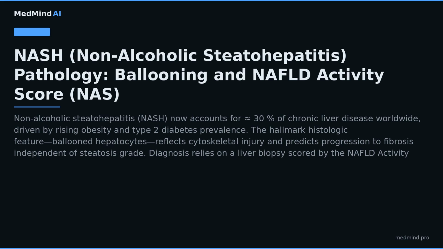Diagnosis relies on a liver biopsy scored by the NAFLD Activity Score, NAS, where a ballooning score greater than or equal to 2 confers a definite NASH diagnosis. First-line therapy combines intensive lifestyle modification with pharmacologic agents such as pioglitazone 30 mg daily or vitamin E 800 IU daily, while emerging agents, e.g., obeticholic acid 25 mg daily, target fibrosis reversal.